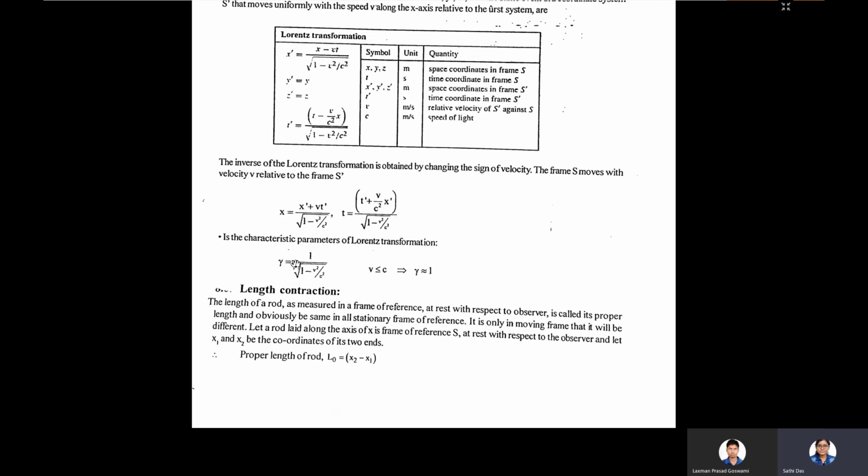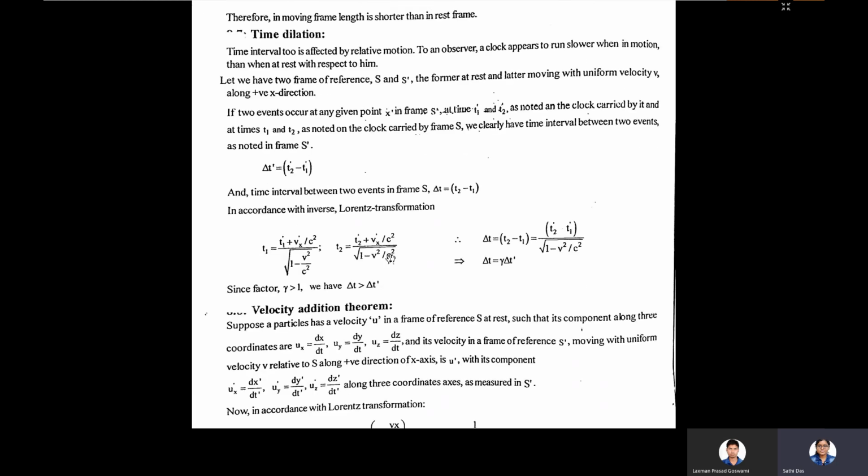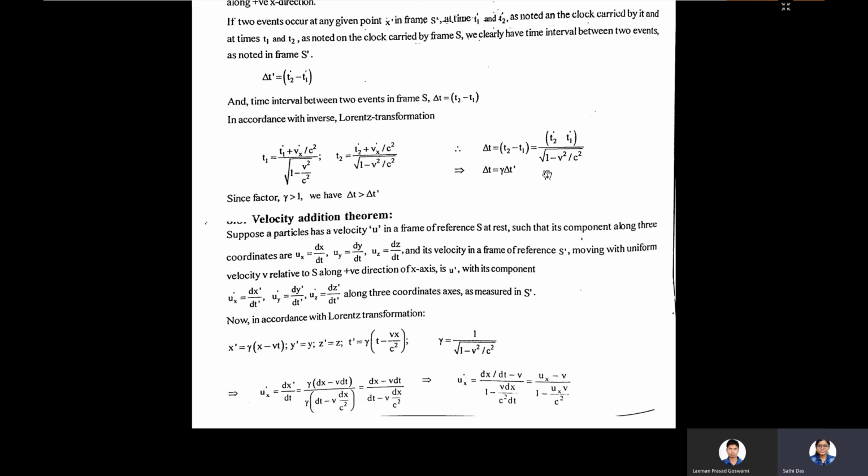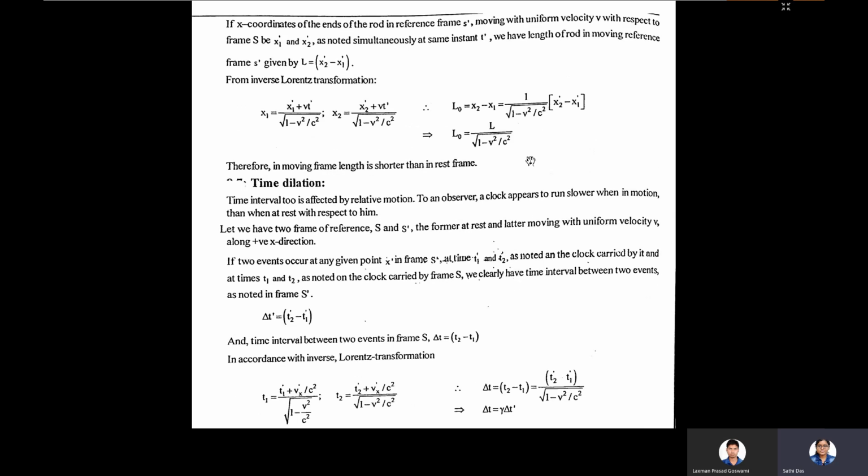And gamma equals 1 by root over 1 minus v square by c square. So v is always less than c, because if v equals c, this factor will be infinite. The maximum limit of v is c.